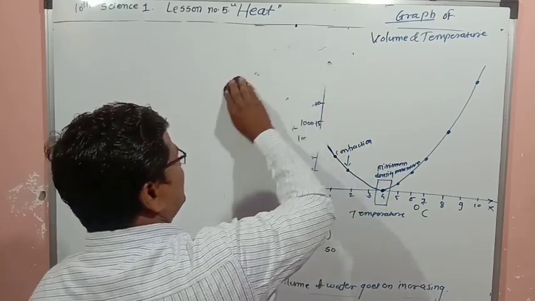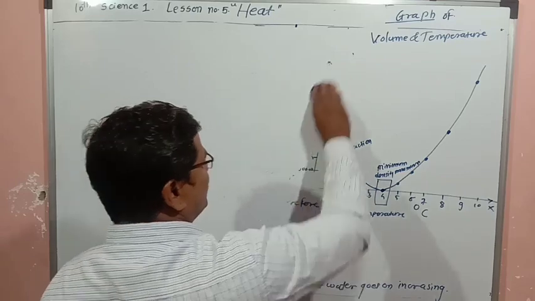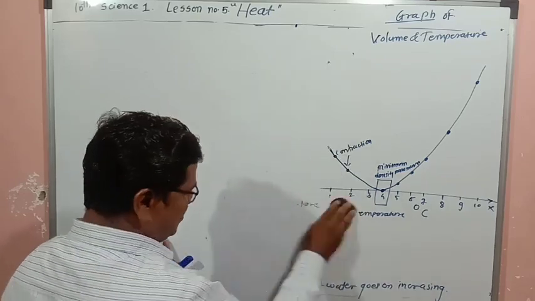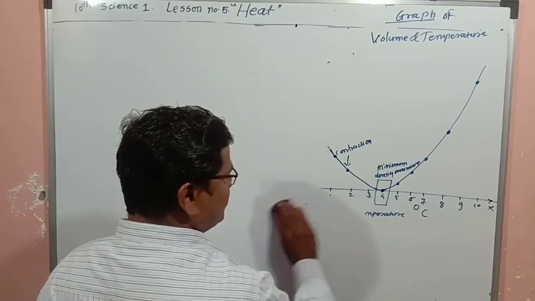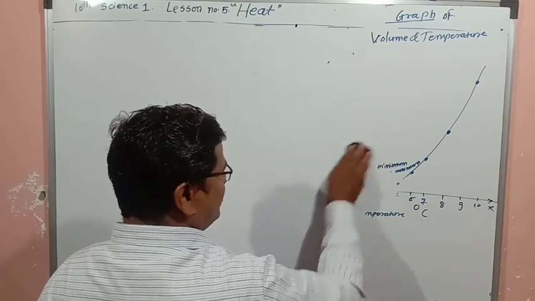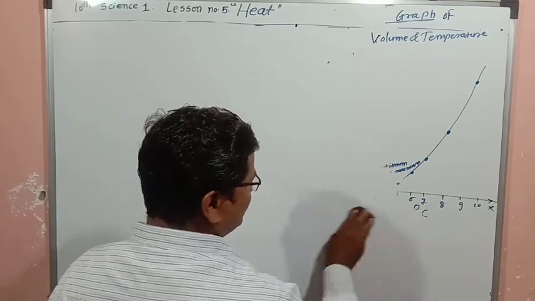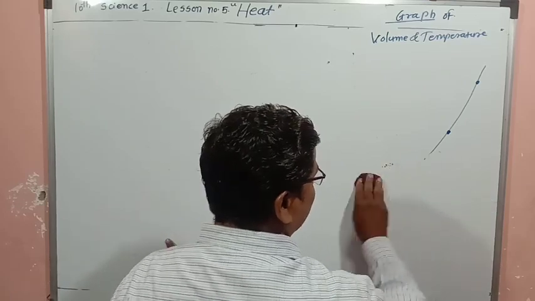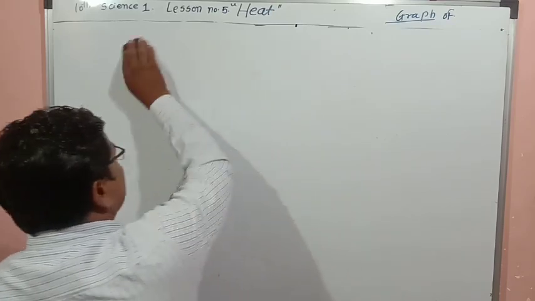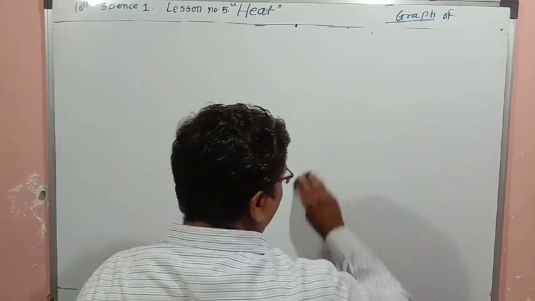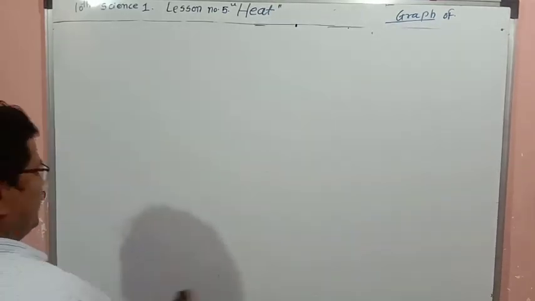So there is provision for two thermometers to measure the temperature. Suppose the thermometer above the bowl is T2, and below the bowl is T1. First we will draw the diagram, and with the help of the diagram we will explain it.